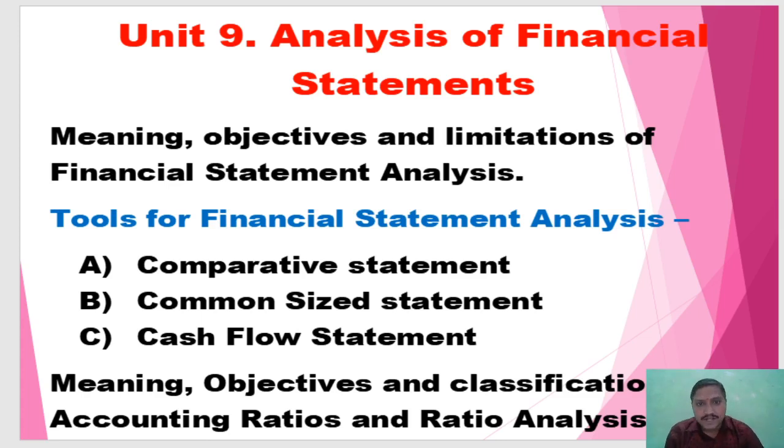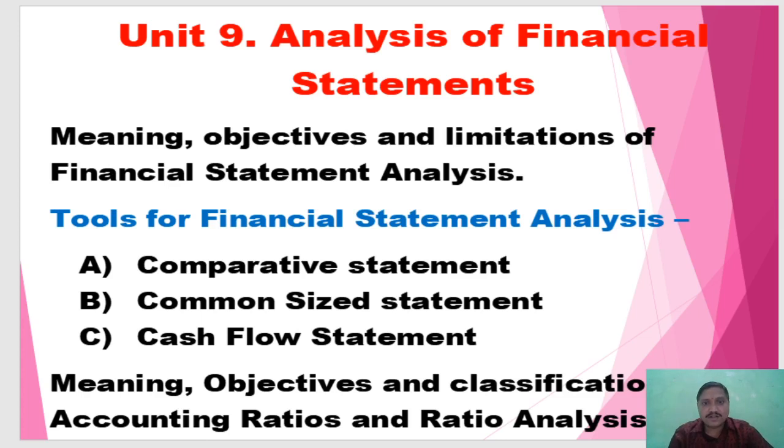The meaning, objectives and limitations of financial statement analysis. How to analyze those statements: tools for financial statement analysis, comparative statement, common size statement, cash flow statement. Comparative means year by year, whether growth is there or not, how progress is made by the business organization.